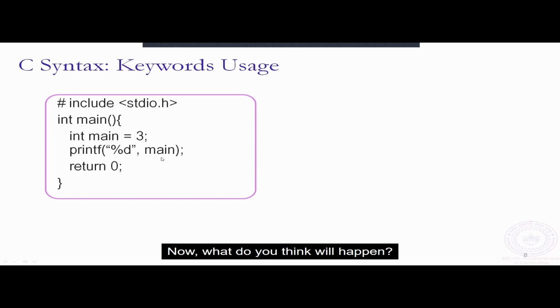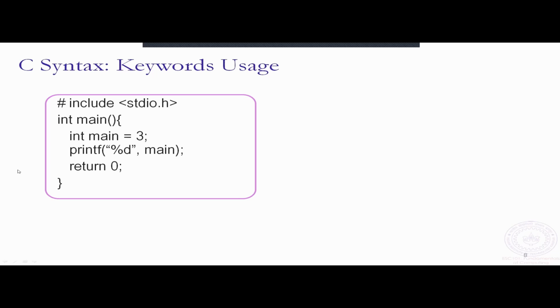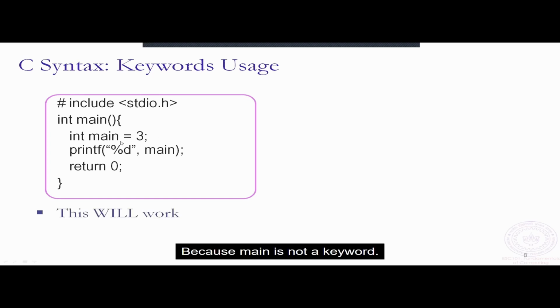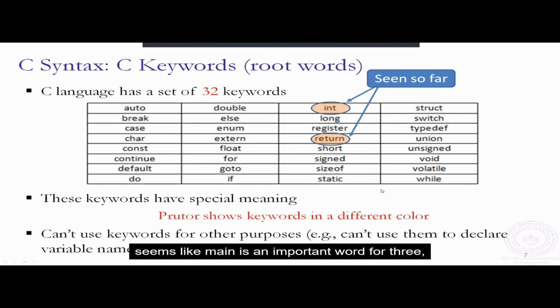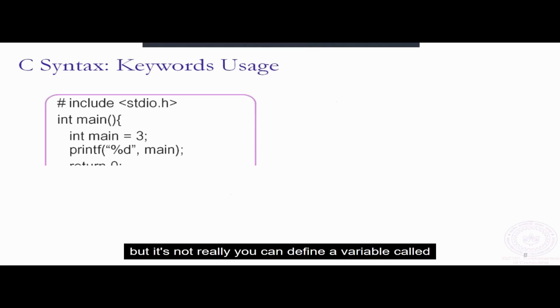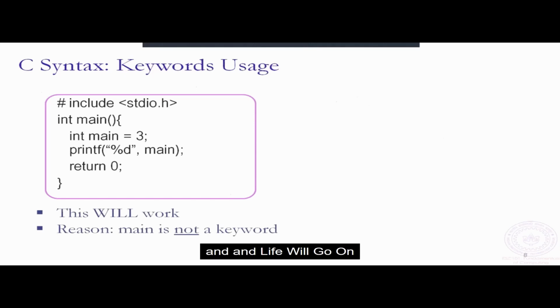Now, what do you think will happen when I try to compile this code and try to run it? The answer is it'll print 3. Why? Because main is not a keyword. You see this list here? There's no main. There's int, there's return, but we also saw main, and it seems like main is an important word for C, but it's not really. You can define a variable called main, and life will go on.